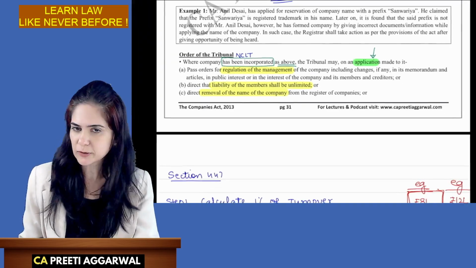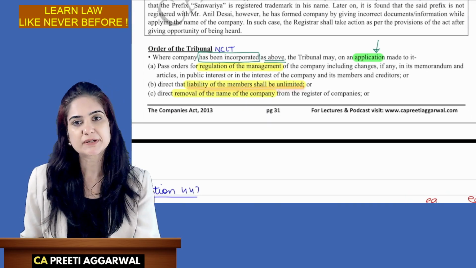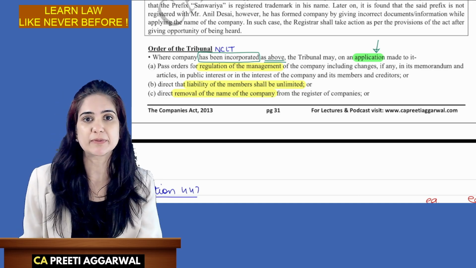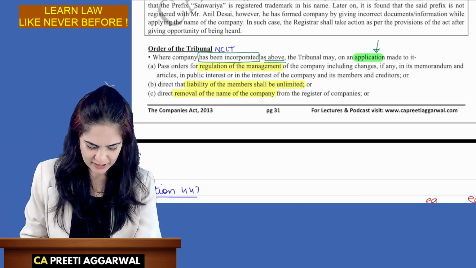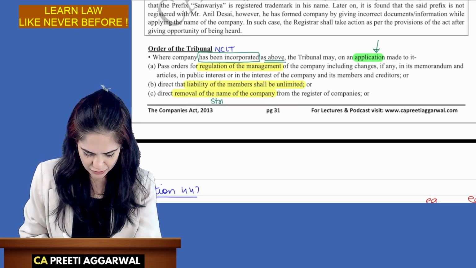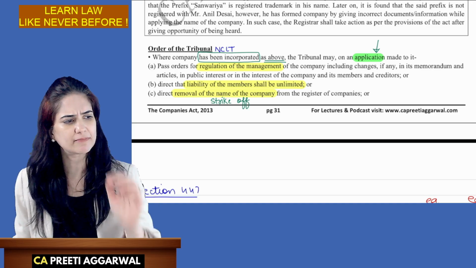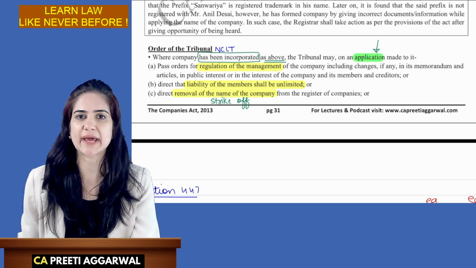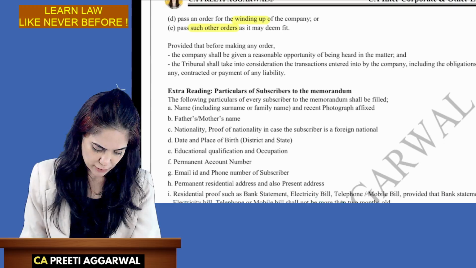If you're not ready to do that, then the liability of the members may be unlimited. That is also one possibility. Or the tribunal will say, remove the name of the company from the register. This is nothing but striking off. Remove the name. It is as if the company no longer exists now. Or they may pass an order for winding up.